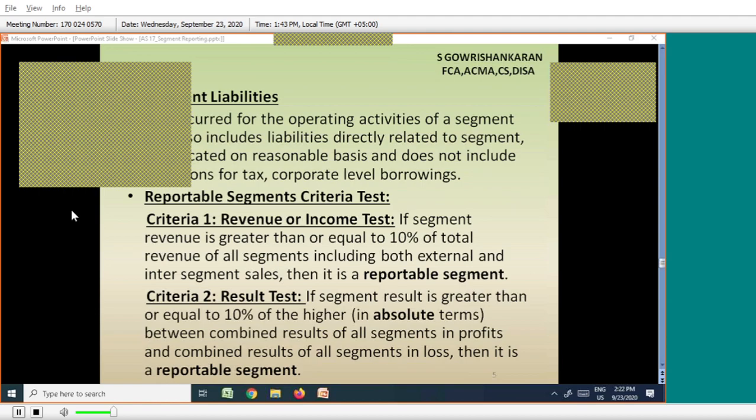But C, D, E are not producing profit. C, D are producing loss.